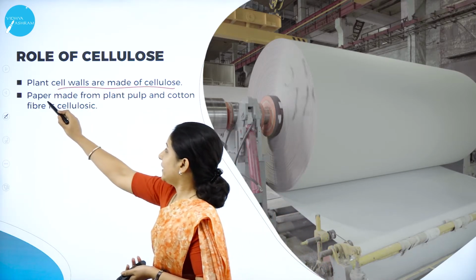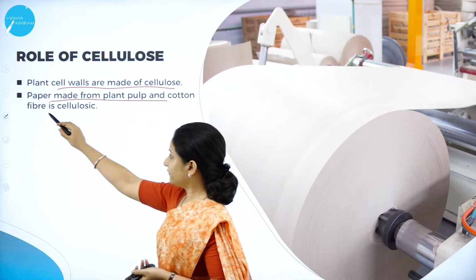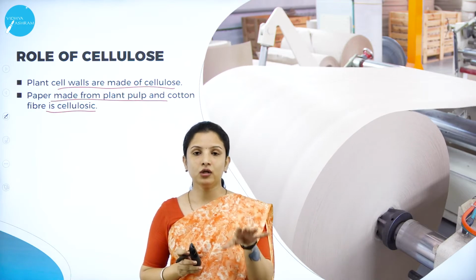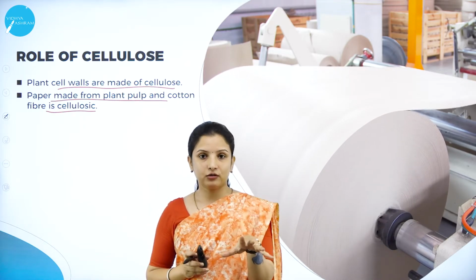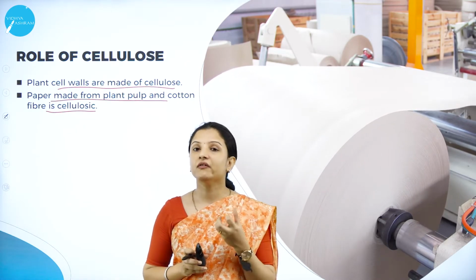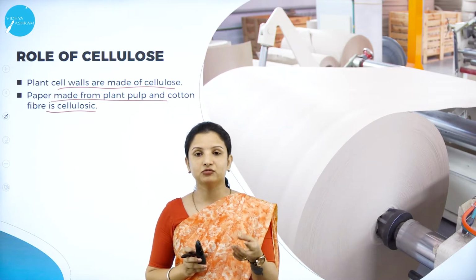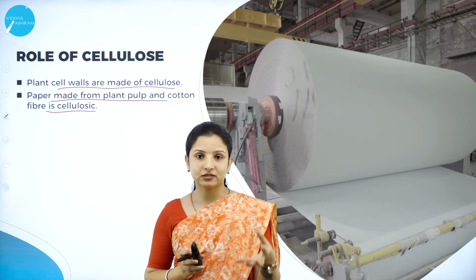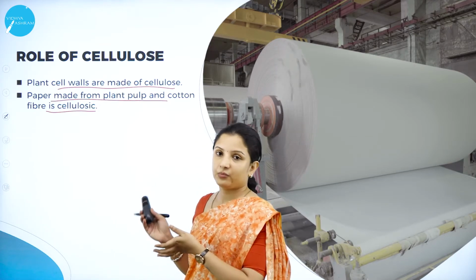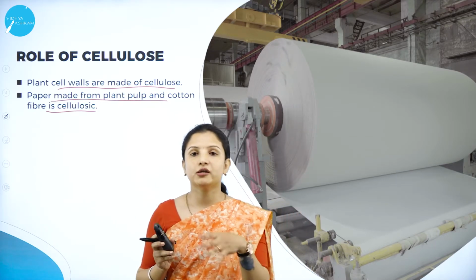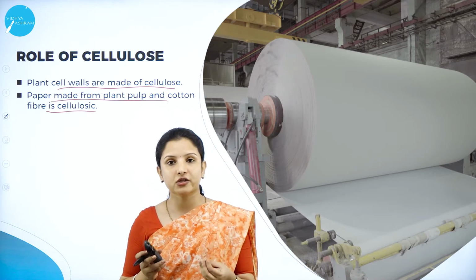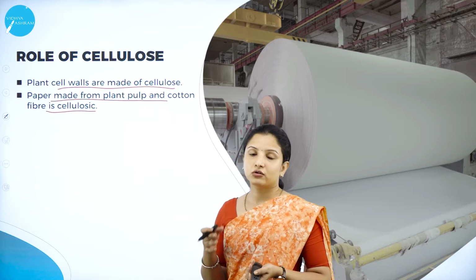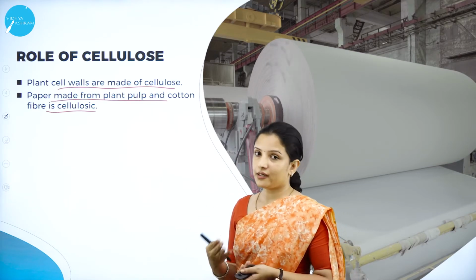Paper made from plant pulp and cotton fiber is cellulosic, because the cell wall is mainly made up of cellulose. So this is one of the major economic roles of cellulose.